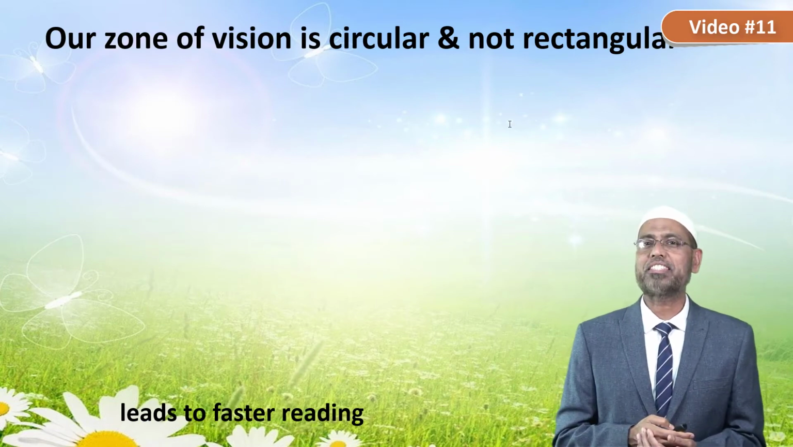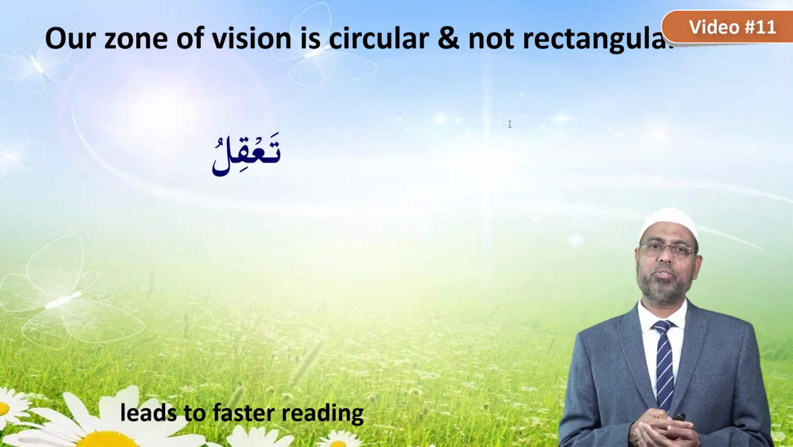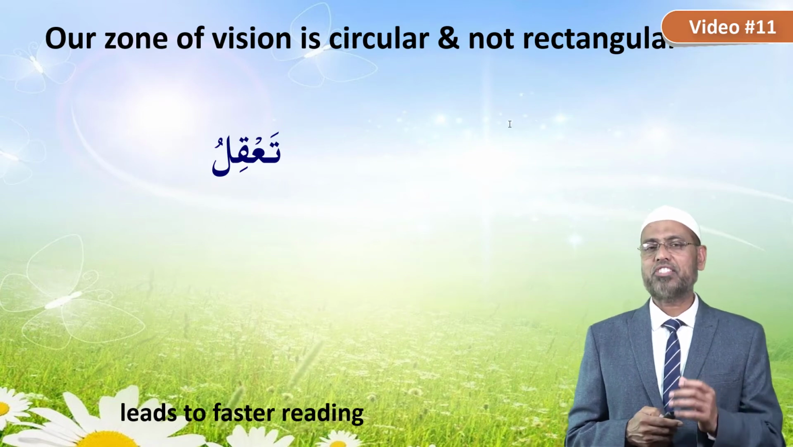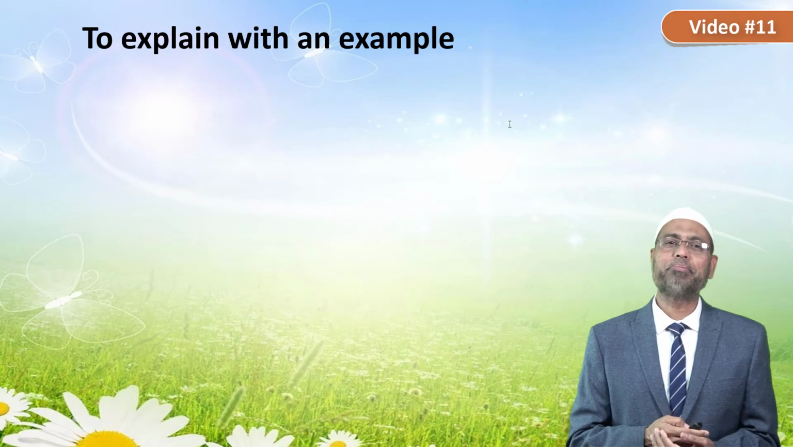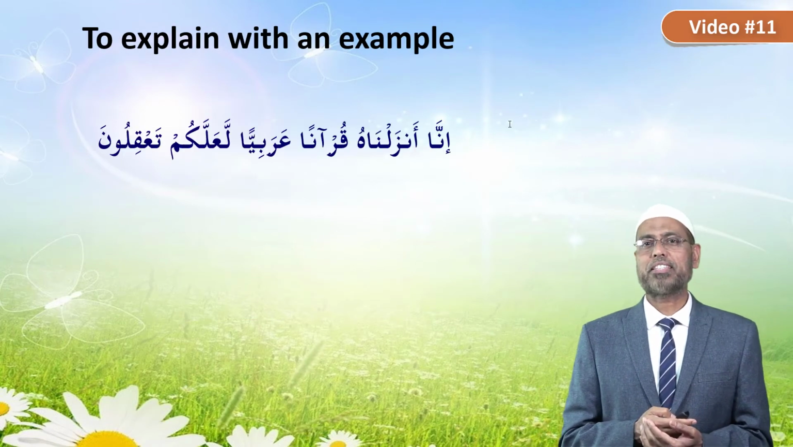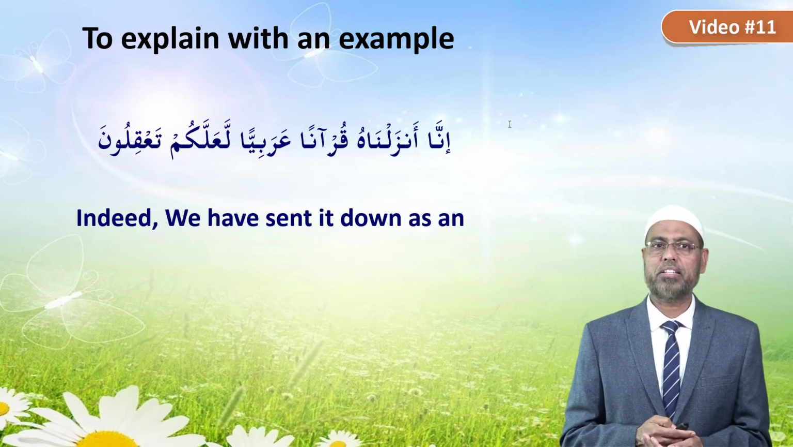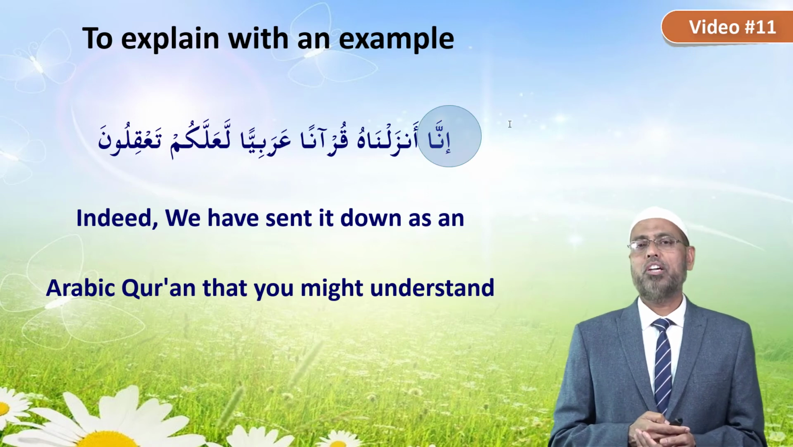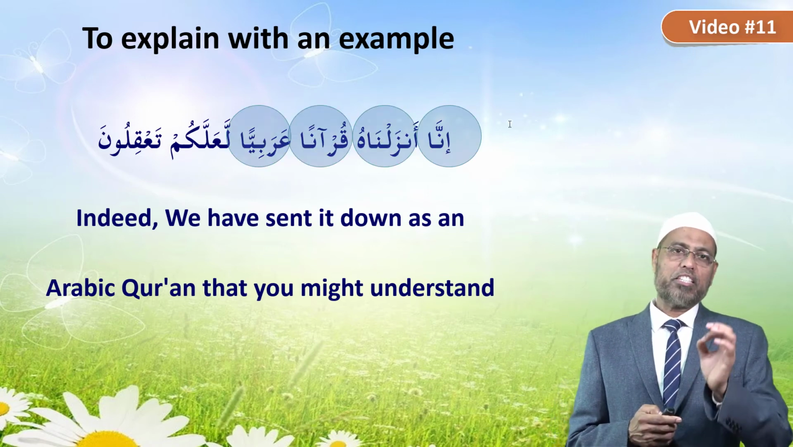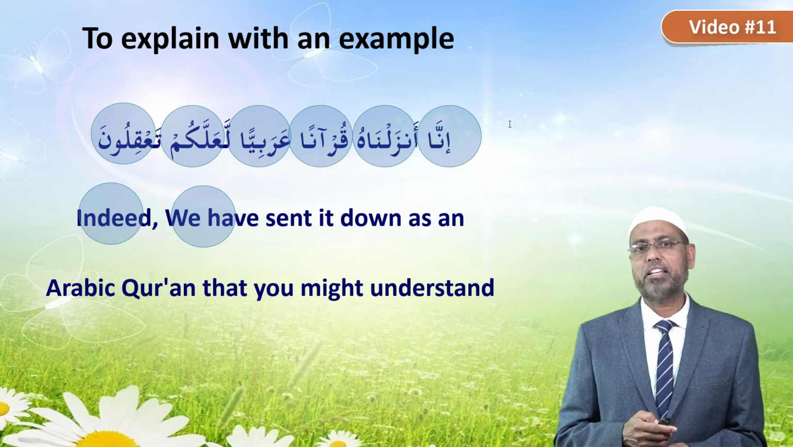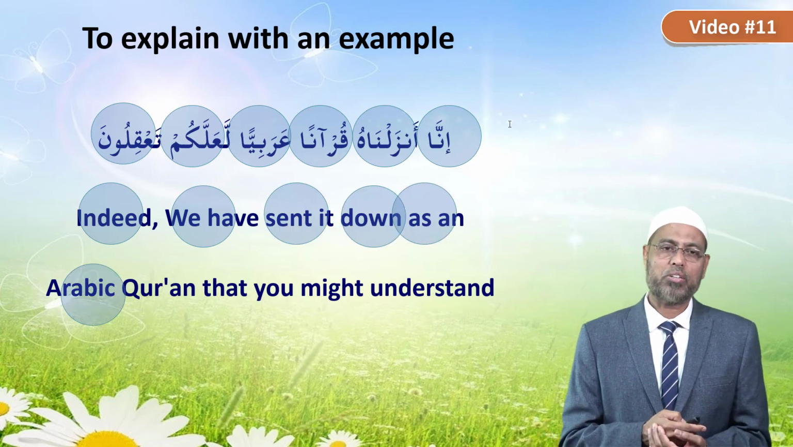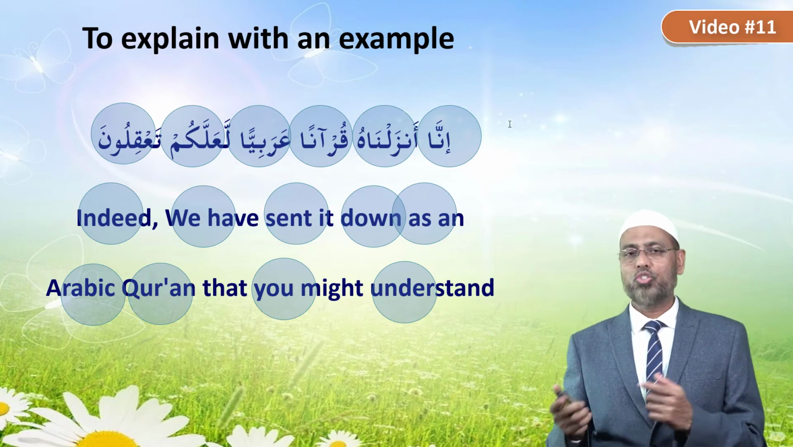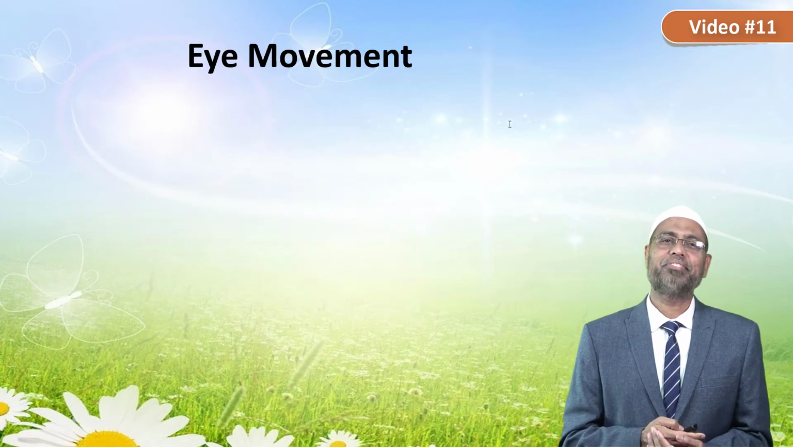Our zone of vision is circular and not rectangular. So here is an Arabic word. You can catch it easily with a circular vision, whereas in English you have a strip. To explain it with an example, here is an Arabic verse and the translation. In the Arabic verse, you can have easy spots for reading a word, whereas in English, even if you read 2 or 3 words in one go, you have to stop more times.